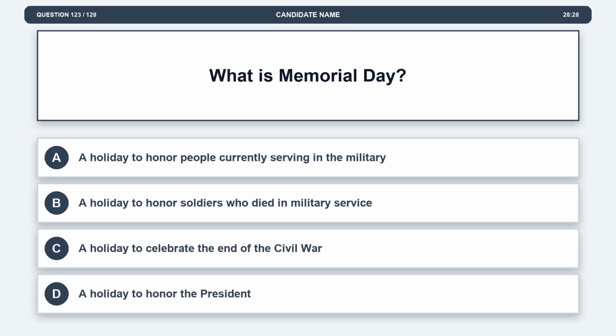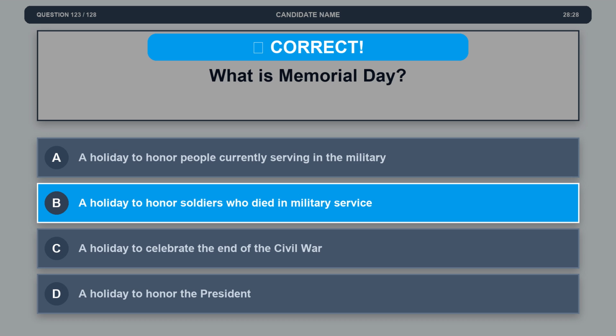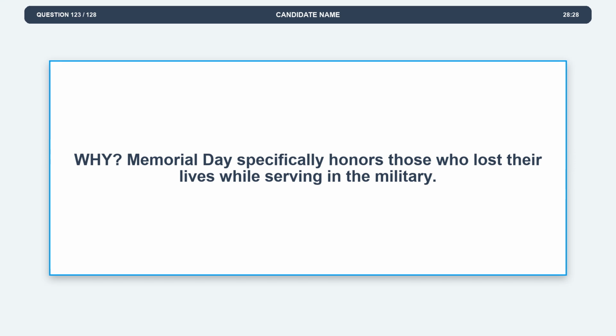Question 123. What is Memorial Day? Option A, a holiday to honor people currently serving in the military. Option B, a holiday to honor soldiers who died in military service. Option C, a holiday to celebrate the end of the Civil War. Option D, a holiday to honor the president. The correct answer is option B, a holiday to honor soldiers who died in military service. Explanation. Memorial Day specifically honors those who lost their lives while serving in the military.